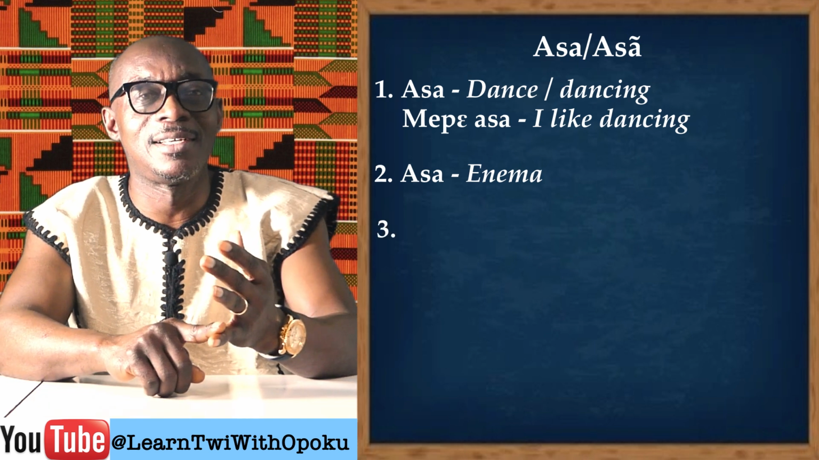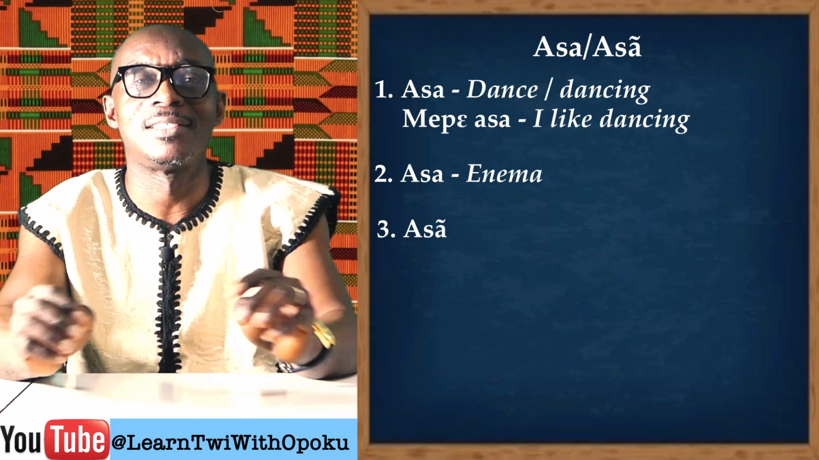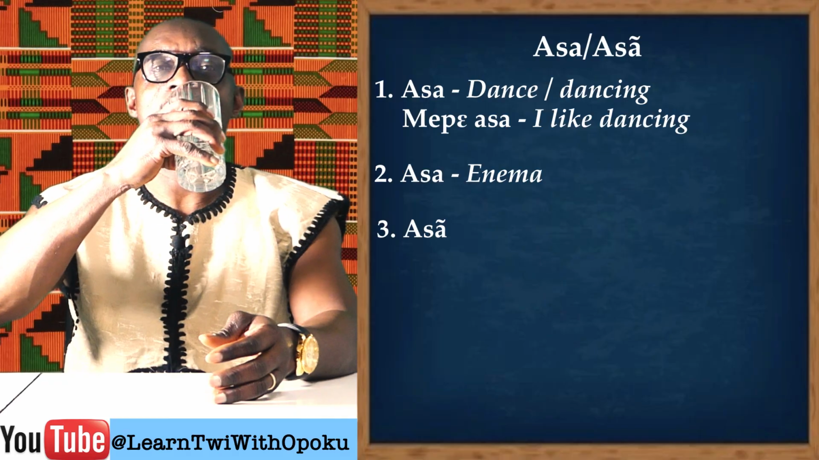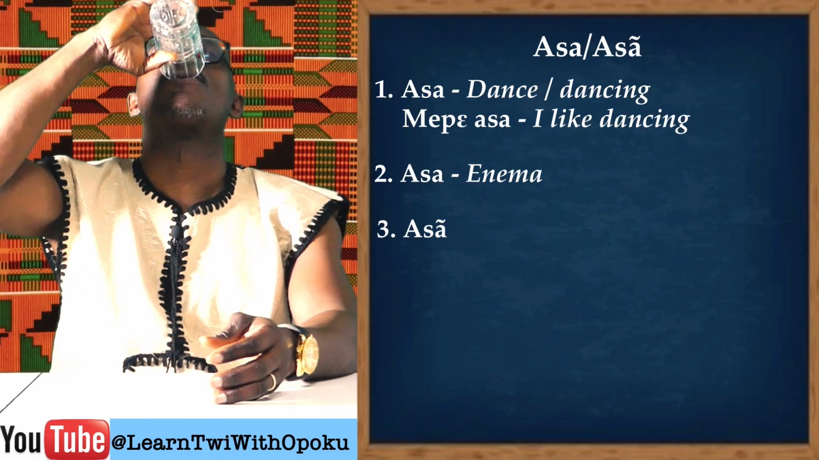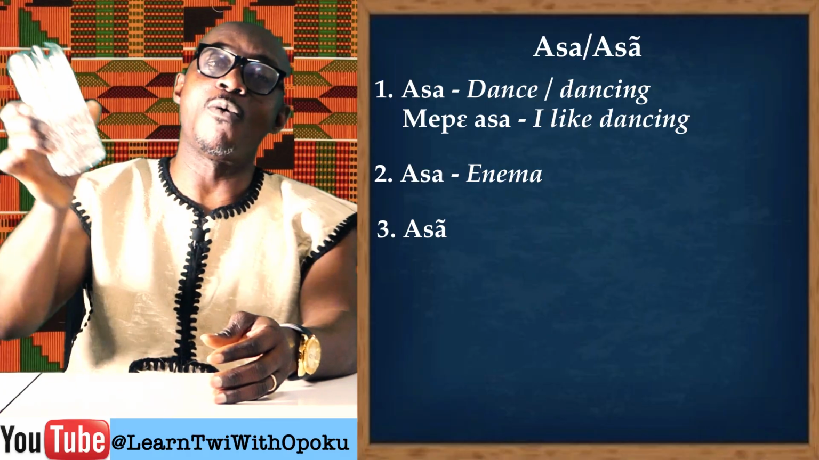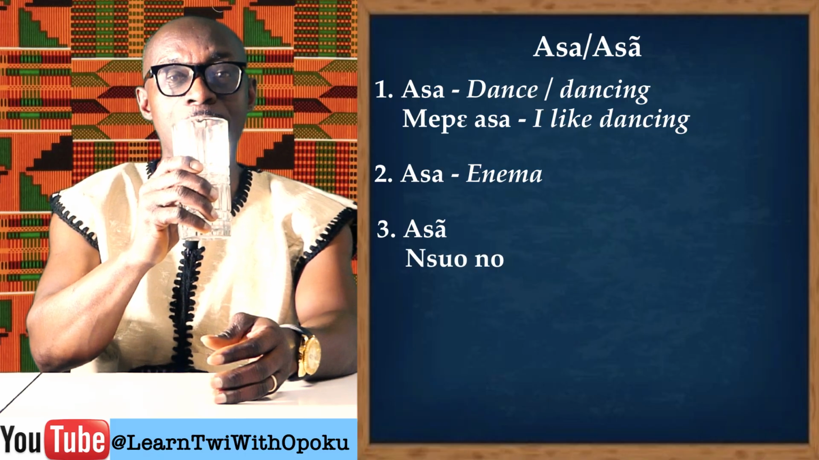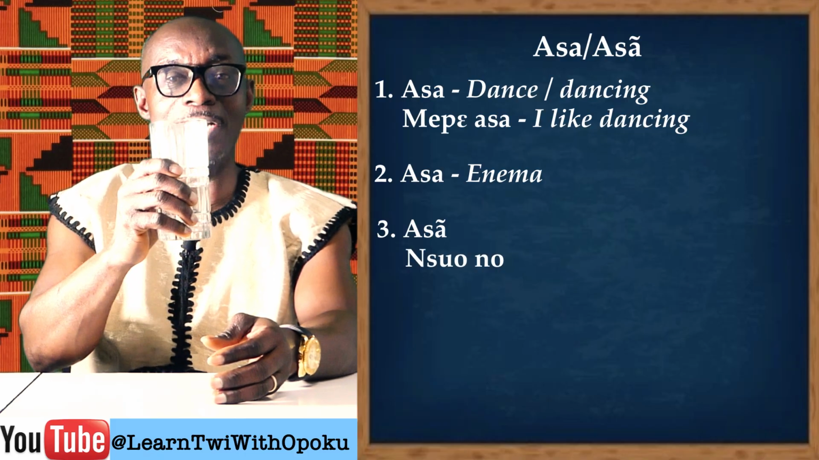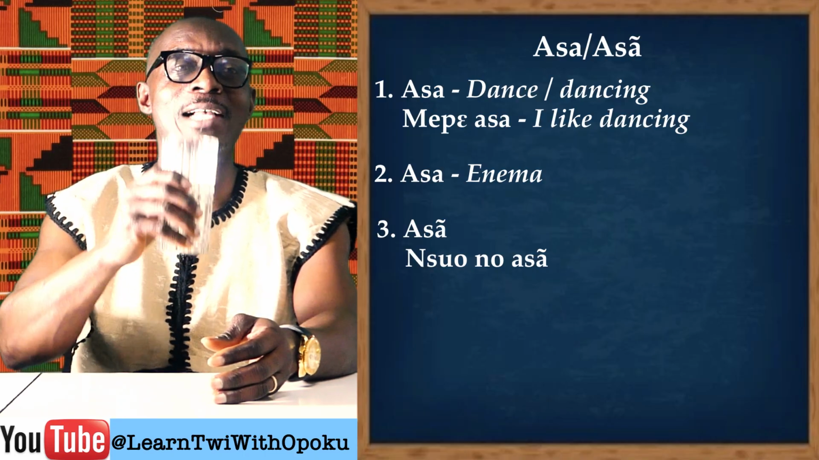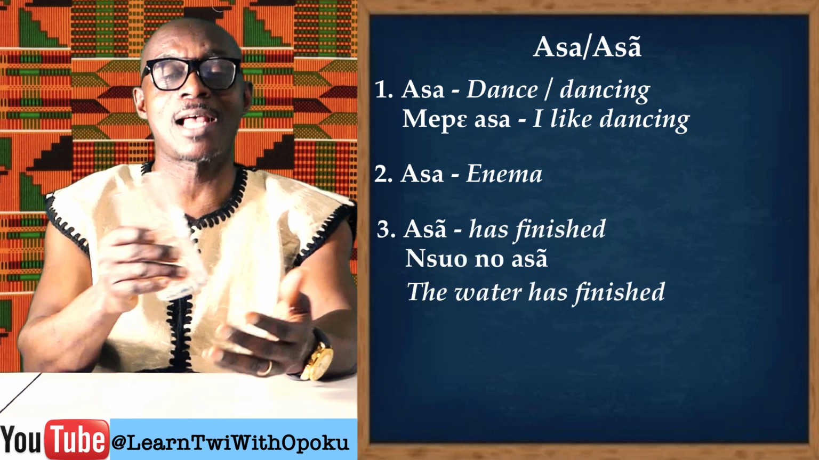Number 3. This time around, it is nasalized. Asa. Assume I take this glass of water and drink. There is no more water. So I can say, nsuo no. Nsuo is water. Nsuo no. That means the water. Asa has finished. Nsuo no asa. The water has finished.